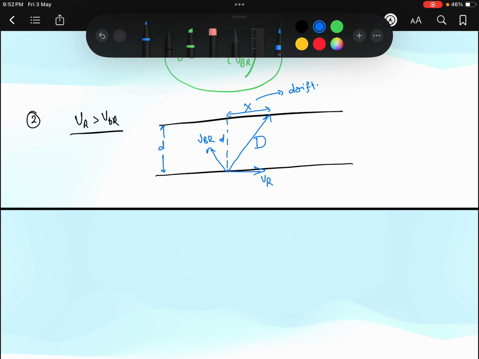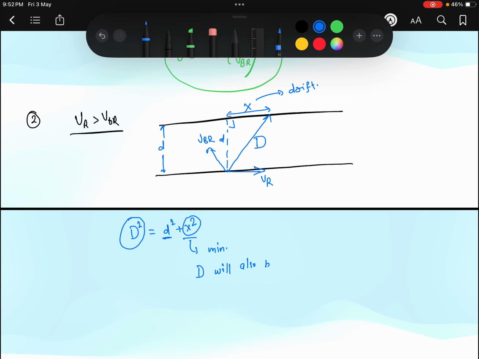In this right angle triangle, again I can write D square is equal to small d square plus x square. Here again we have to minimize this D, but small d is constant, we cannot minimize it. Whatever we can do is with this x only. If this x is minimum, then our D will also be minimum.